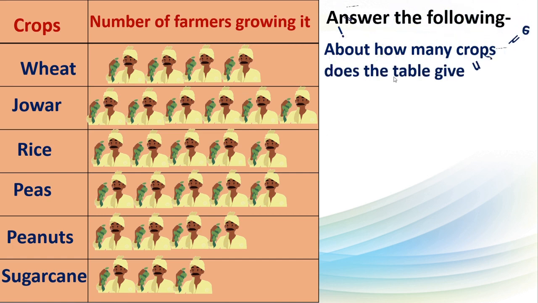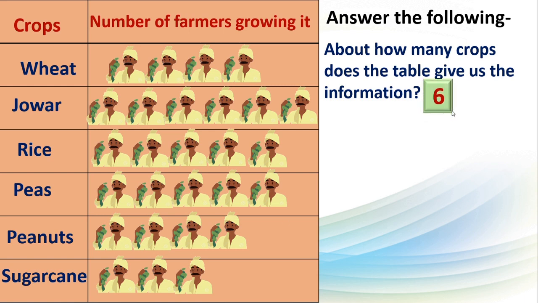About how many crops does the table give us the information? Yes, you have to observe this table and you have to answer. How many types of crops are there? 1, 2, 3, 4, 5, 6. Isn't it? 6 types of crops are mentioned in this table. Okay, next one.